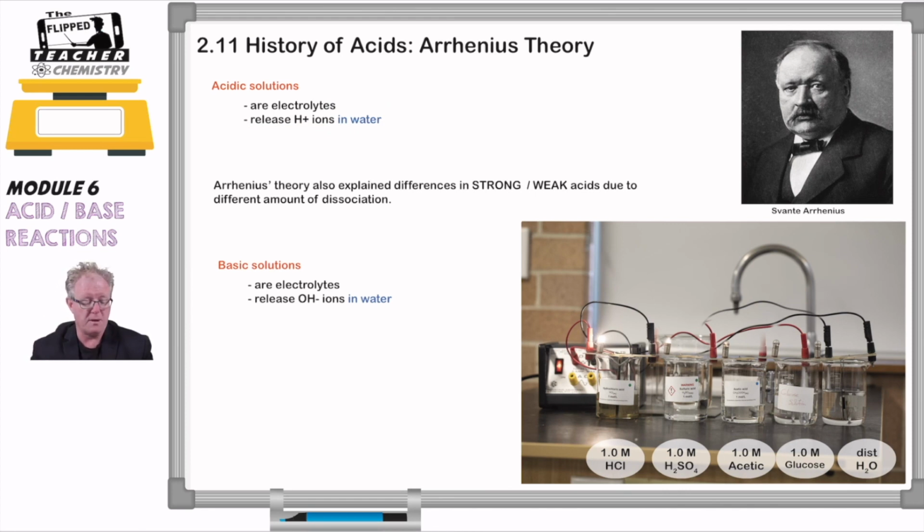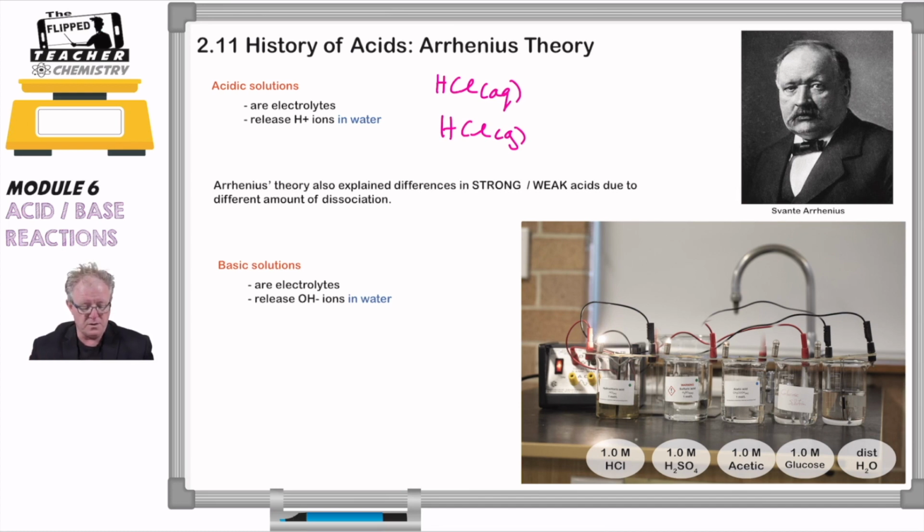So make sure you write your equations with aqueous symbols. If we're doing HCl, then we have to have aqueous HCl, not gaseous hydrogen chloride, because that enforces Arrhenius' theory that you need water.